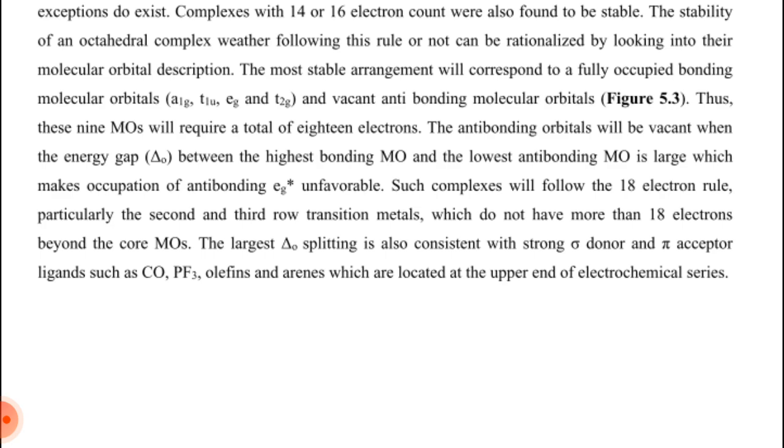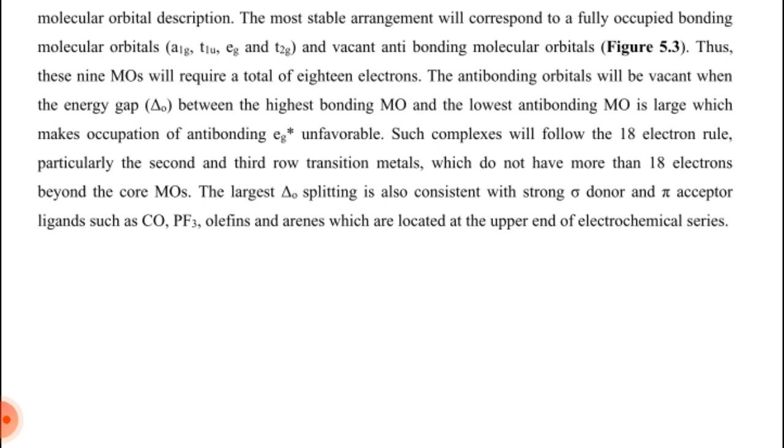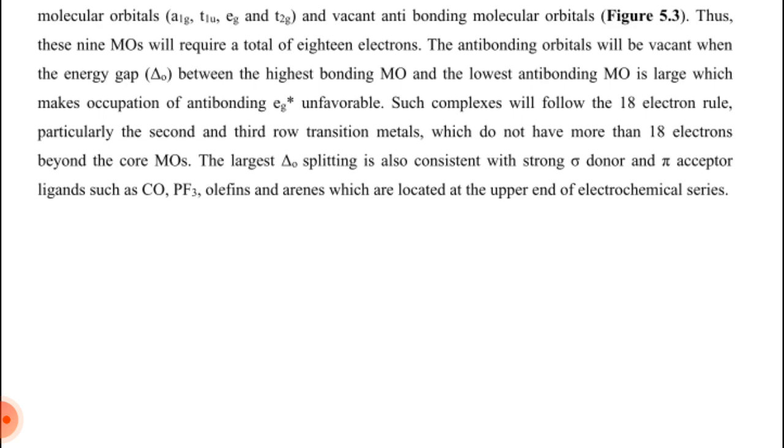The stability of an octahedral complex, whether following these rules or not, can be rationalized by looking into their molecular orbital descriptions. The most stable arrangement will correspond to fully occupied bonding molecular orbitals A1g, T1u, Eg, and T2g, and vacant anti-bonding molecular orbitals. Thus, these 9 molecular orbitals will require a total of 18 electrons.